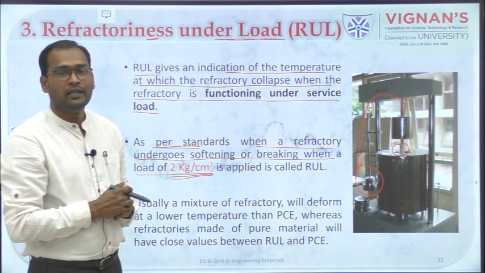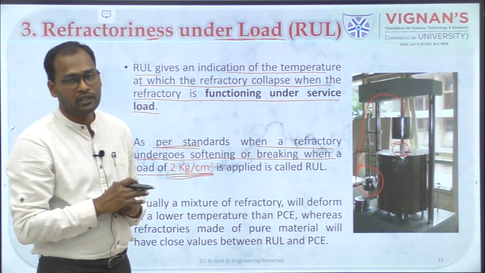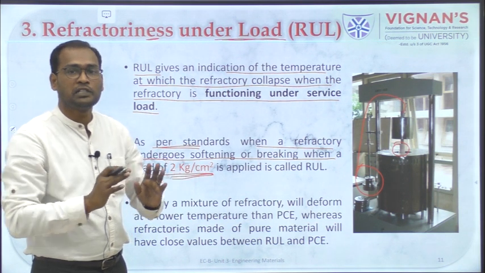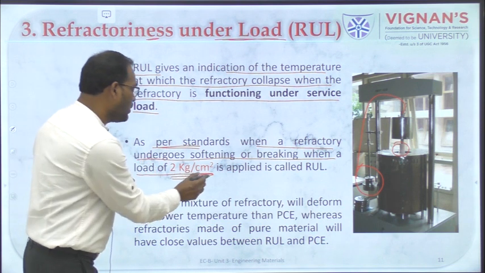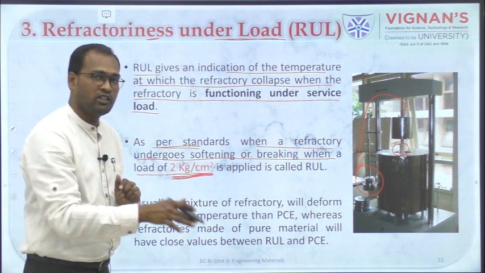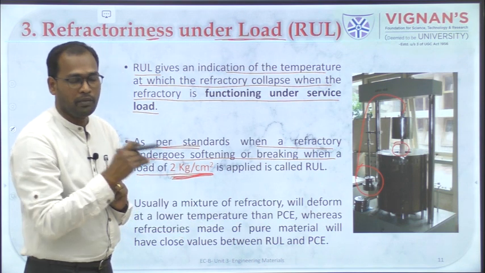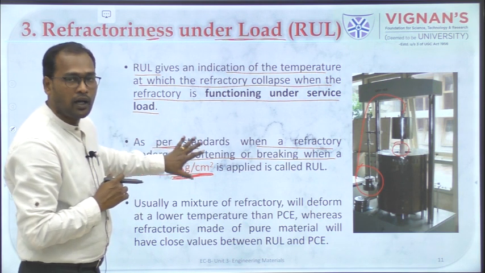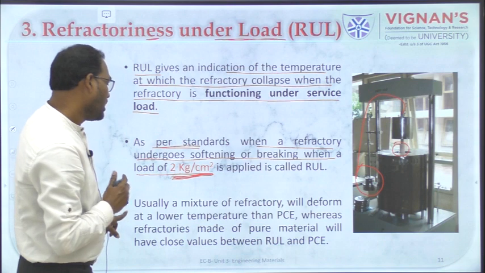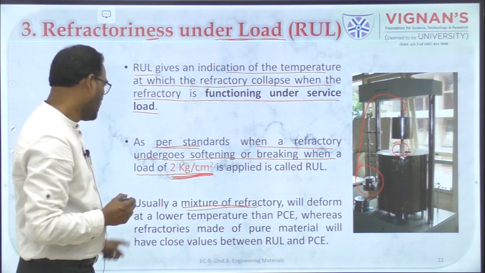Okay, RUL is measured at a working condition, and that working condition will vary, but as per standards that working condition will be equivalent to a force which will be exerted over the material when a 2 kg load has been applied on it.